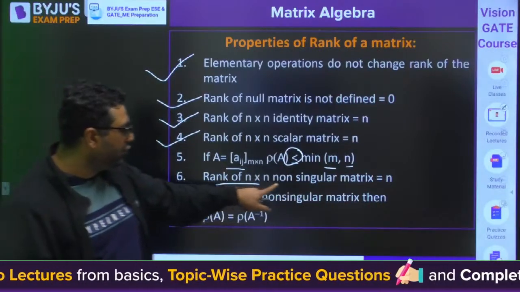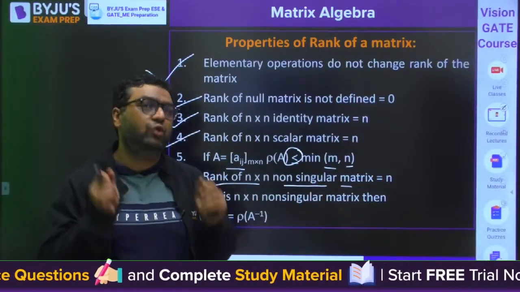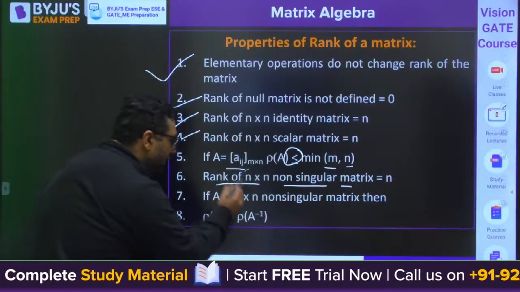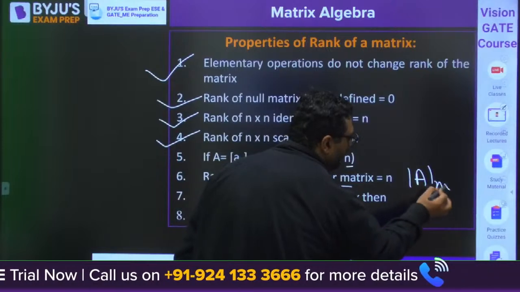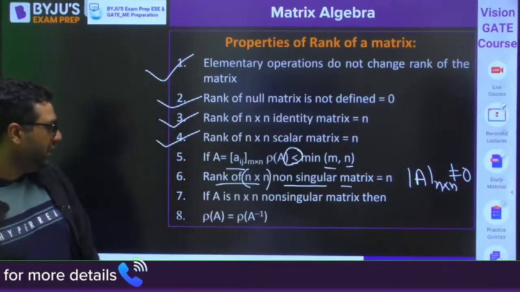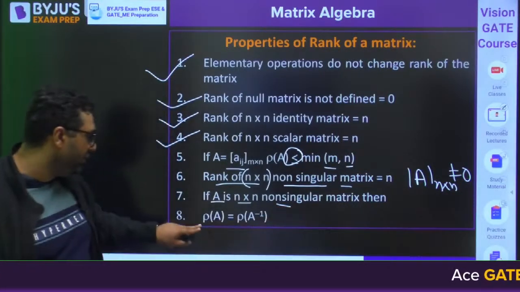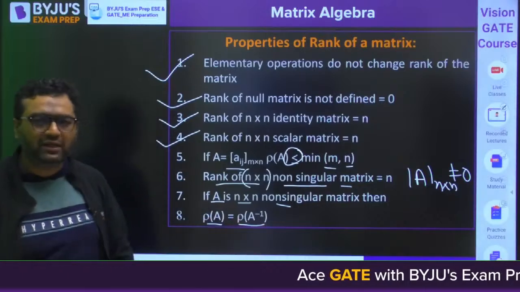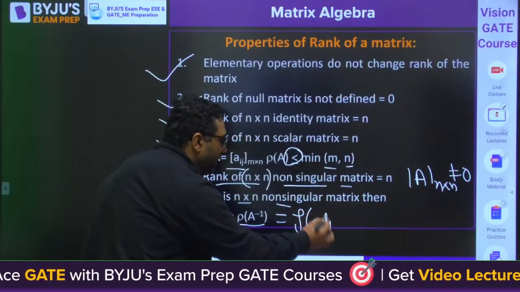Then rank of n cross n non-singular matrix will be n. Non-singular means whose determinant is not 0. So if there is a 3 cross 3 matrix and the determinant of that order is not 0, then obviously that will be the rank itself. Then, my dear, if A is an n cross n non-singular matrix, then rank of A is equal to rank of A inverse. It is also equal to rank of adjoint of A.